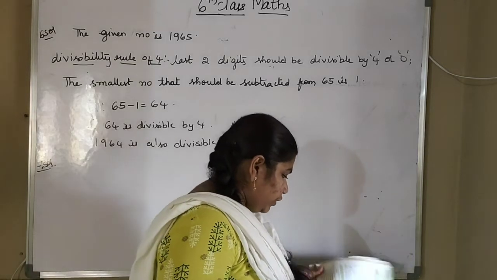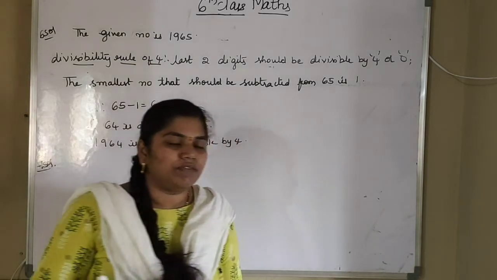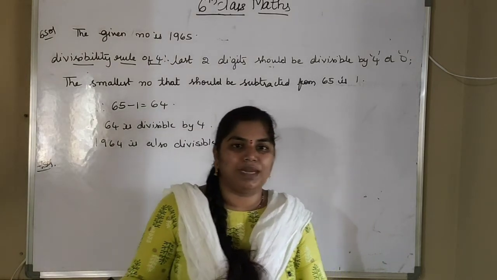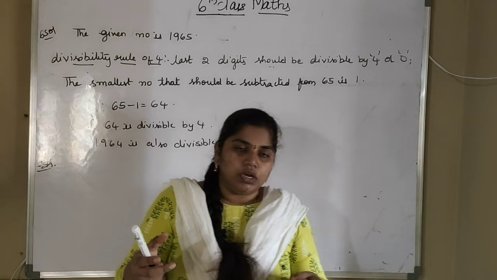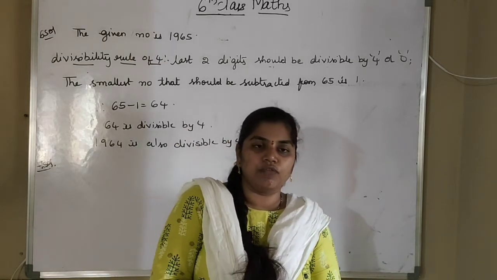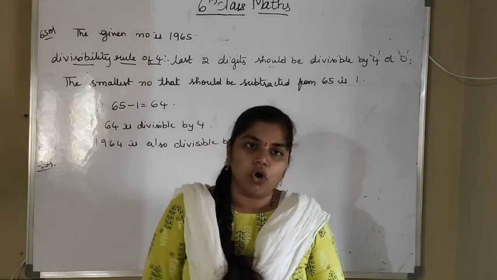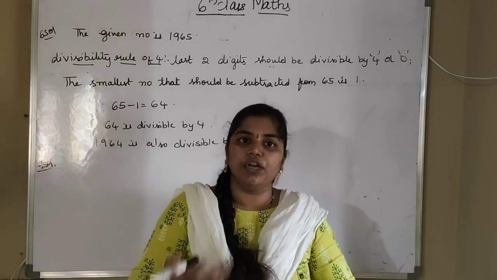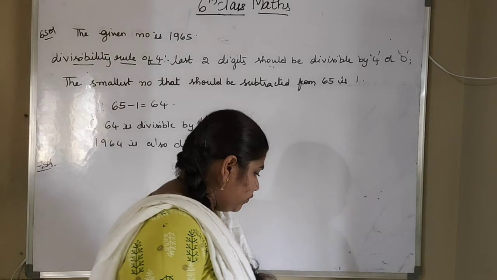So directly you can do. So what is the divisibility rule of 11? Difference between sum of even places and odd places. Okay, so we have to do subtraction for sum of even places and sum of odd places. So the result should be a multiple of 11 or it should be 0. Okay, so we will write here.